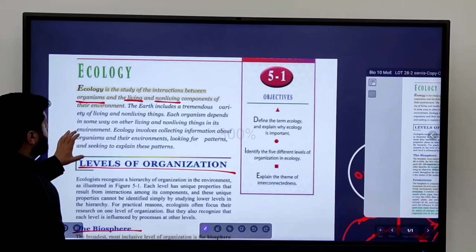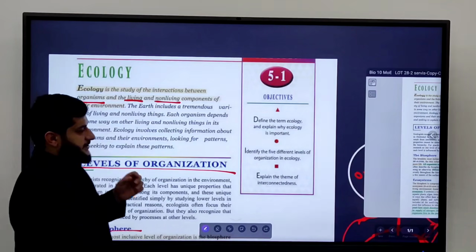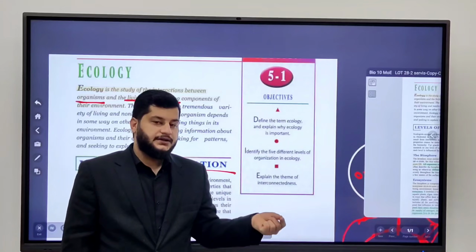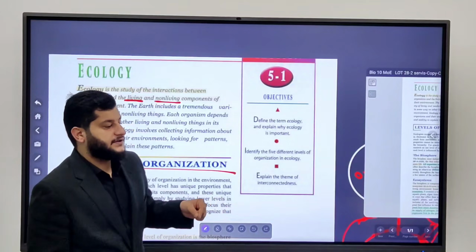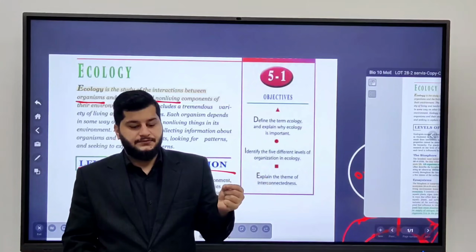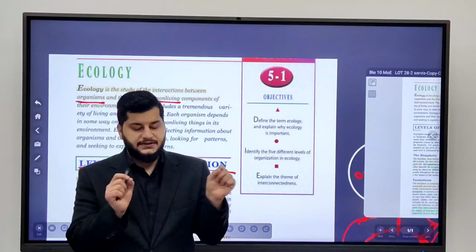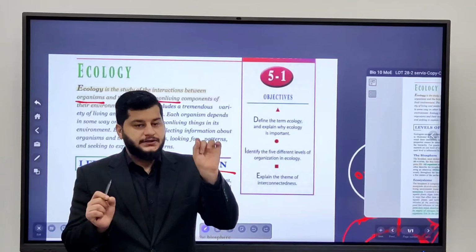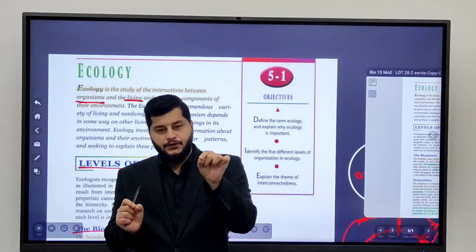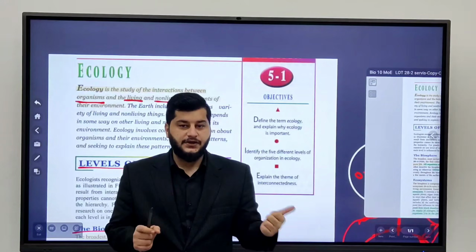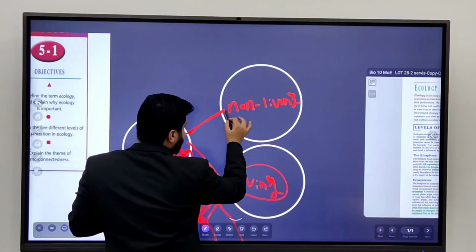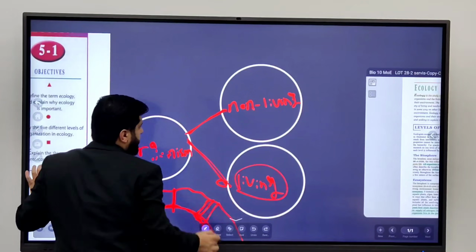So, what's ecology? Ecology is the study of interaction between an organism with another living thing or non-living thing. Don't mistake it with ecosystem, okay? Because they are similar. But what's ecology? Ecology is the study of interaction between an organism with a non-living thing or a living thing, okay?